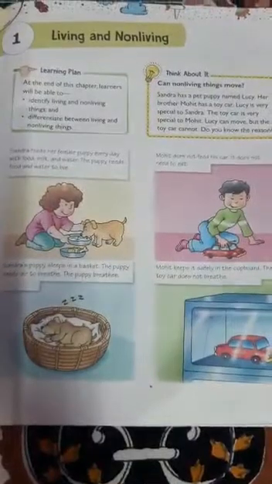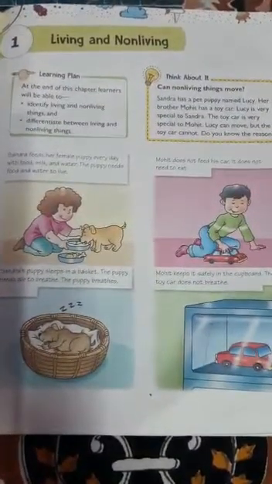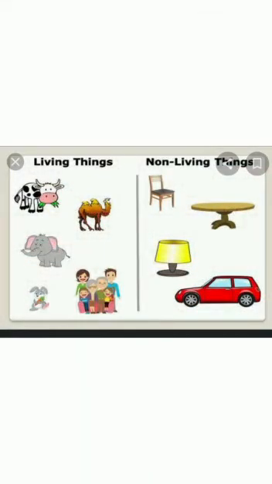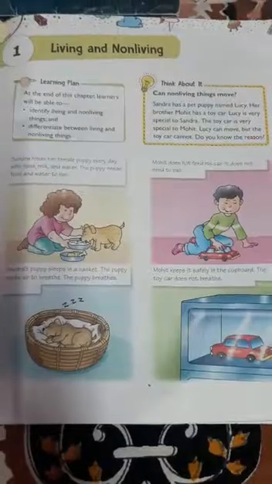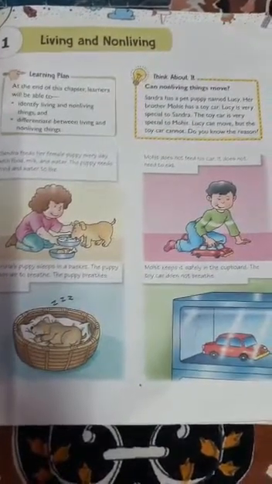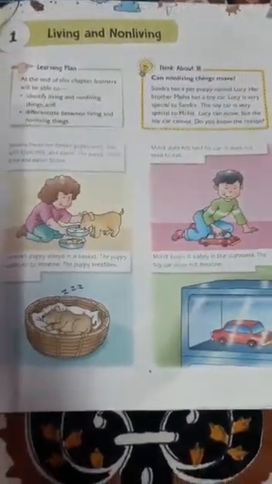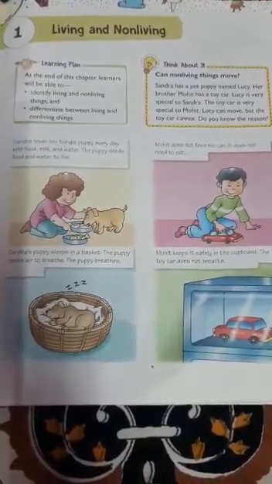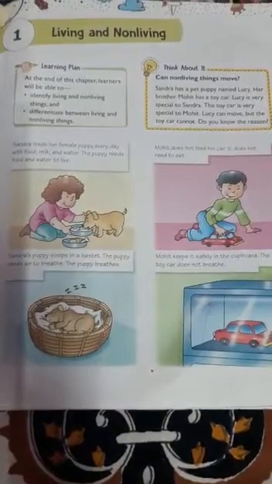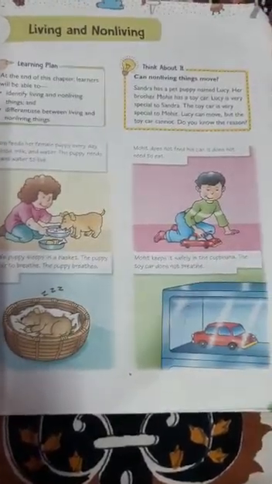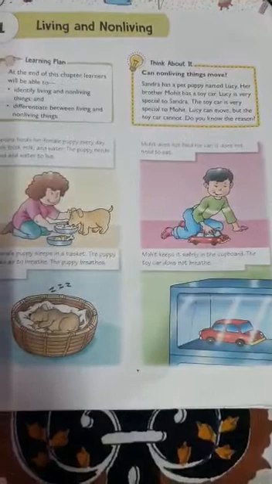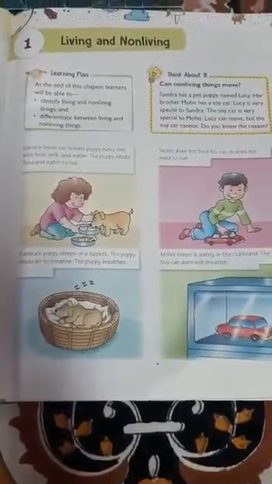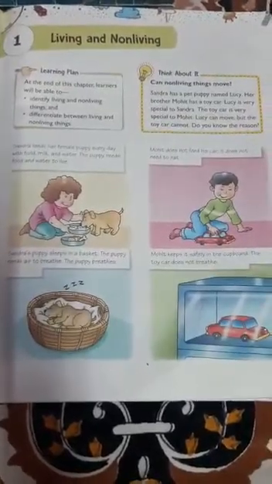Yes, children, did you remember our topic? Very good, living and non-living, yes? So let's recall whatever we have learned, okay? First of all, the living things need food, water, and air to live. Yes or no? Whereas non-living things don't need all these things. As examples, we were given a puppy as a living organism, and a car as a non-living organism.